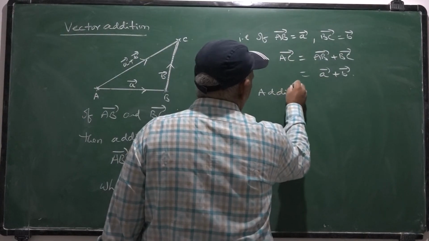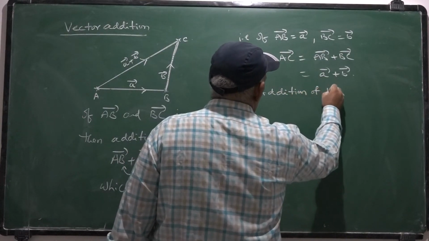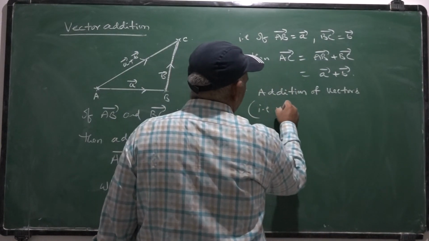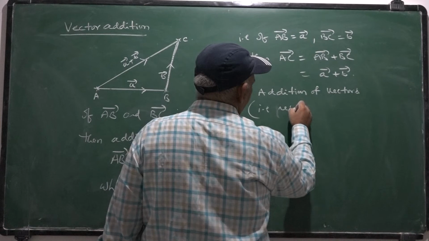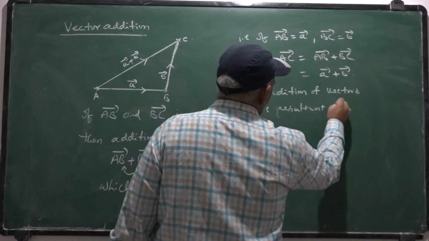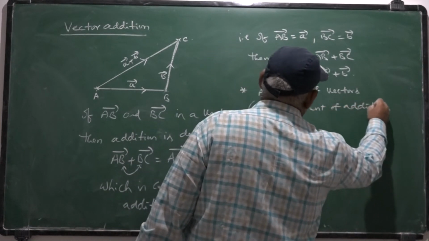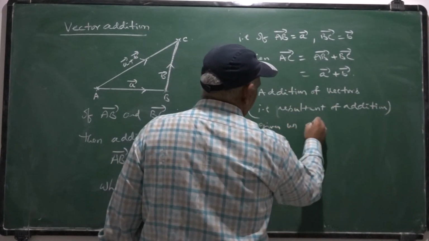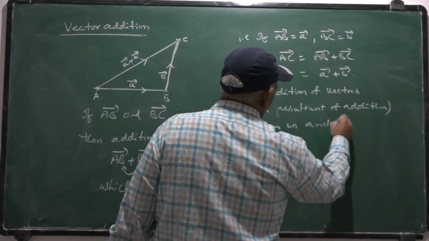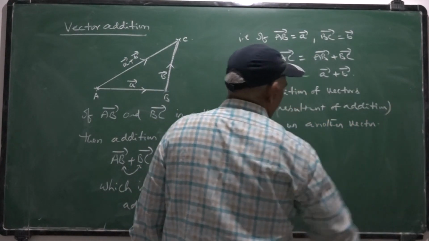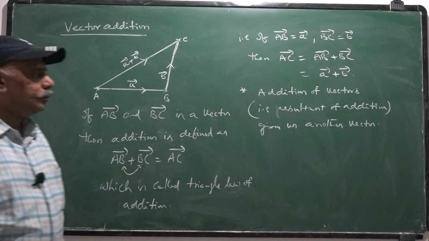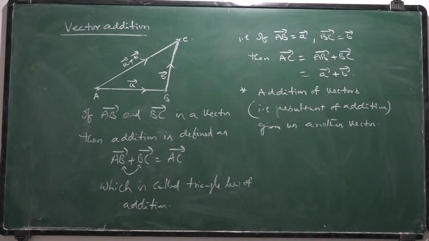The addition of vectors, that is the resultant of addition, gives us another vector. Which is the triangle of vectors.